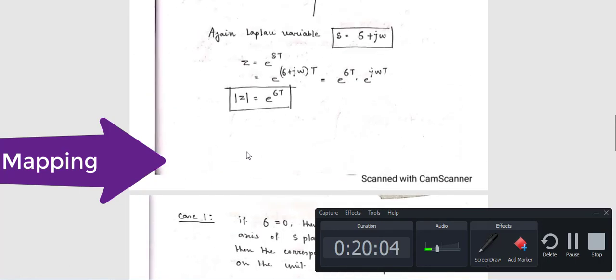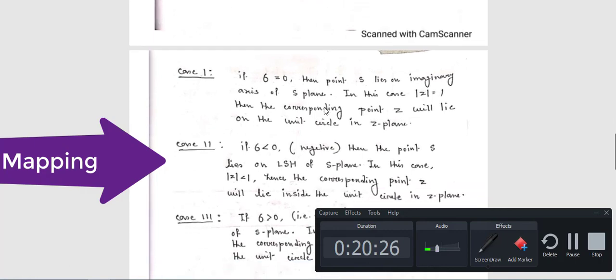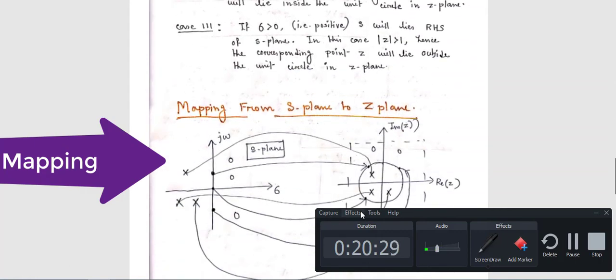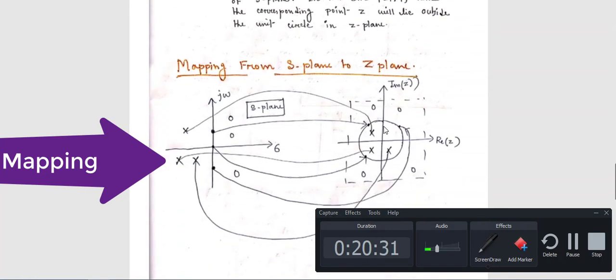Now if sigma is less than 0, what is the value of mod z? It is exponential. You can calculate using a calculator. Suppose you have e to the power minus 2, and take capital T equal to 1. If you calculate e to the power minus 2, this value is always less than 1. That means you have a circle having radius less than 1.